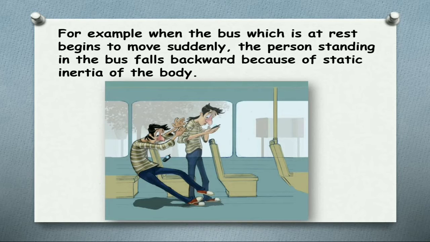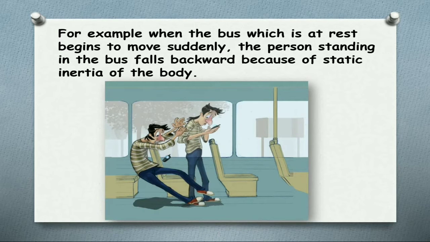Now consider the situation where a bus suddenly starts. What happens? You are tilted back, because the bus moves suddenly and you don't want to change your position from rest to motion.